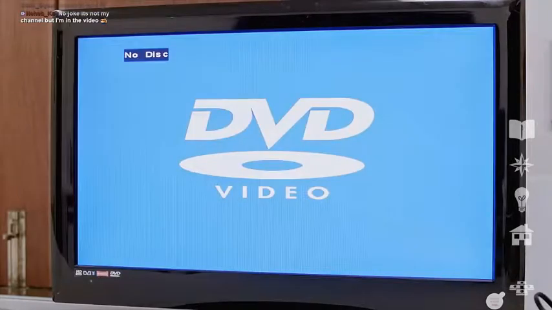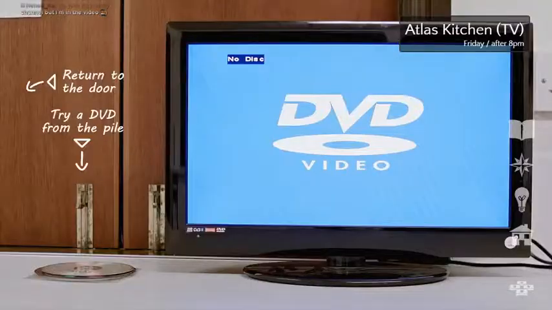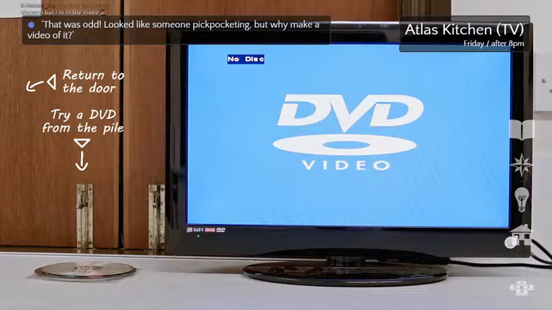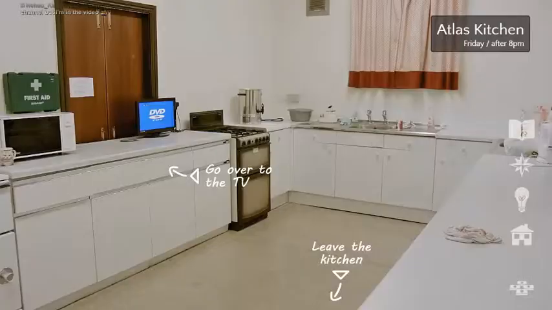Is he filming a robbery? Yeah, what? I like to live stream when I steal things out of pockets. Right. Two wallets. One jacket, two wallets. Why would you record that? Wait, what? What? Well, that was odd. Looked like someone pickpocketing, but why make a video of it? Indeed. Indubitably. Nehab says he's in the video, but it's not his channel.